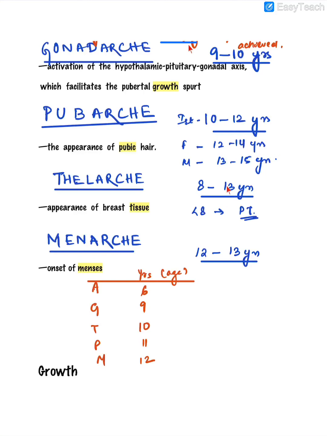Because this is complicated, remember please that adrenarche happens around 6 years of life. Sequentially then gonadarche, thelarche, pubarche and menarche respectively will happen around 9 years, 10 years, 11 years, 12 years. Easy enough? This is the average age.